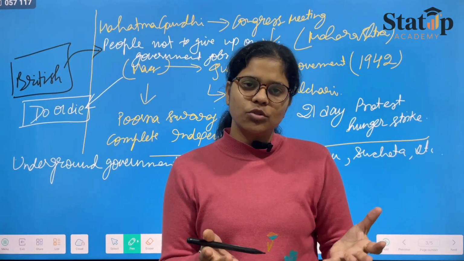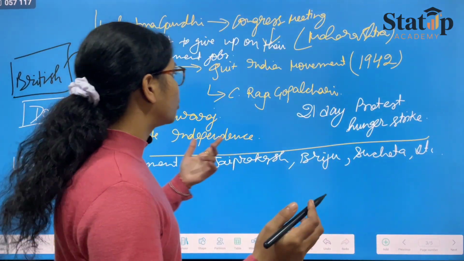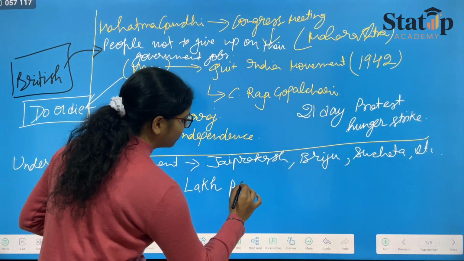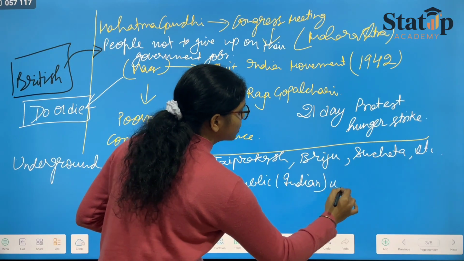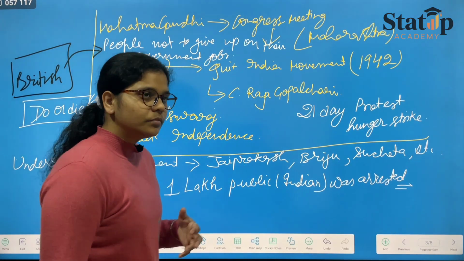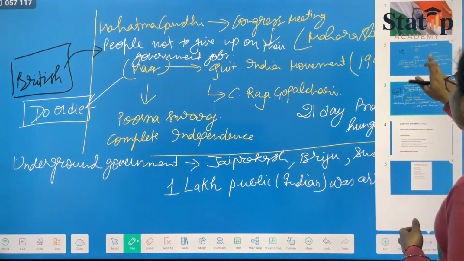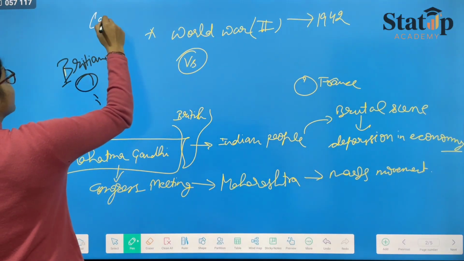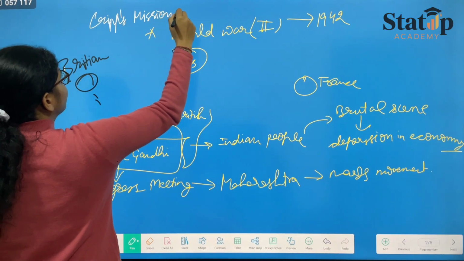Though complete independence was not given, because a major part of the mass was arrested, approximately 1 lakh Indian public was arrested during that time. So everyone was arrested, and all these scenarios started from two basic things. First, the World War was there, and the second thing was nothing but the Cripps mission failure, we can say.